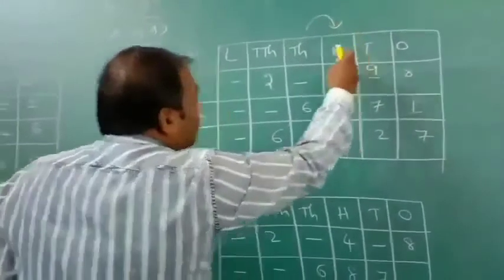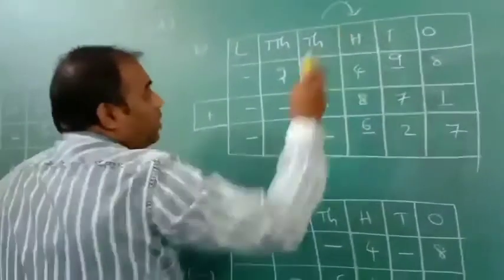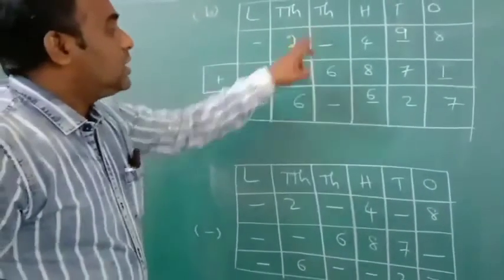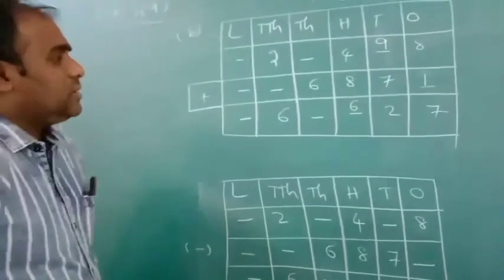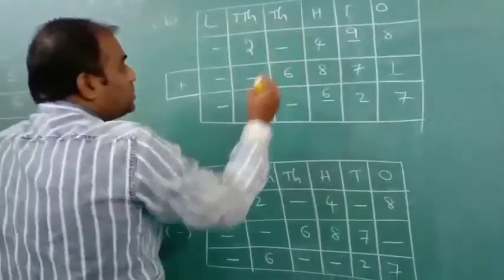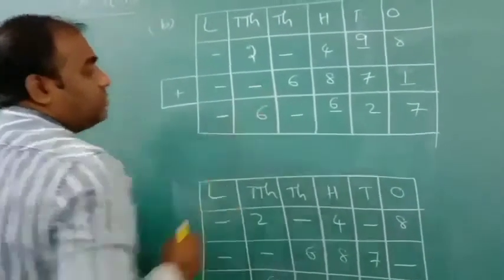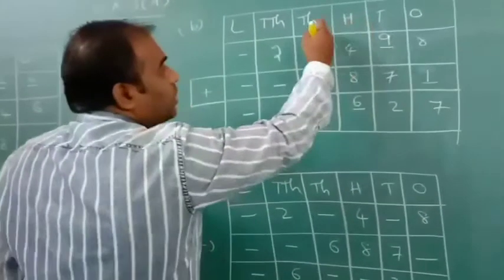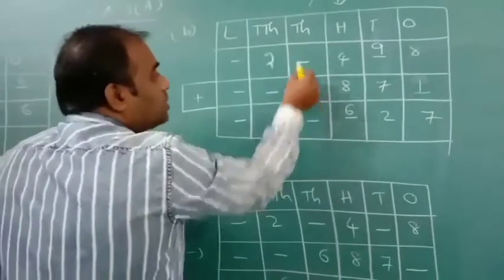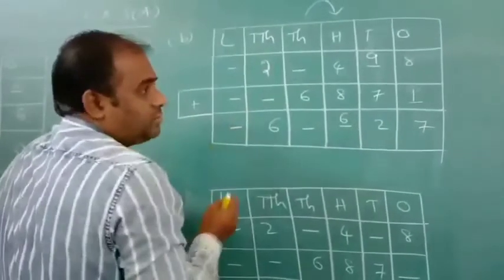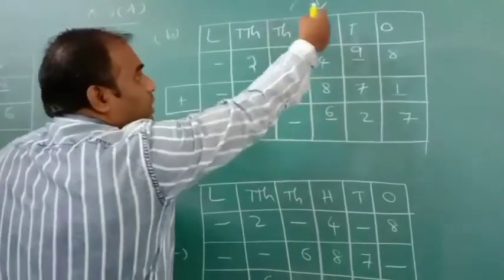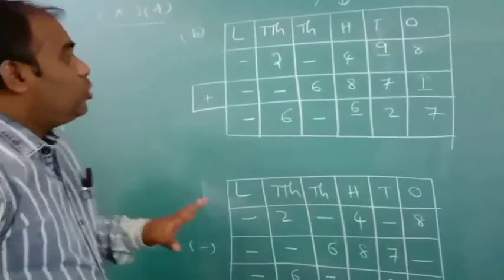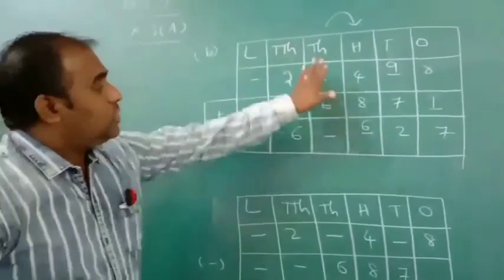Here 1 we took as borrow, so what is left on the left side? Tell me. What number are we taking? From what number are we subtracting 6? First tell me. Here 1 was given, so you take the largest number. Anything not given, 7 take here. 6 is there, you take 7. 1 was given, so 6 is left here. Sir, how will we know? Here you see. Sir, how do you take 7?